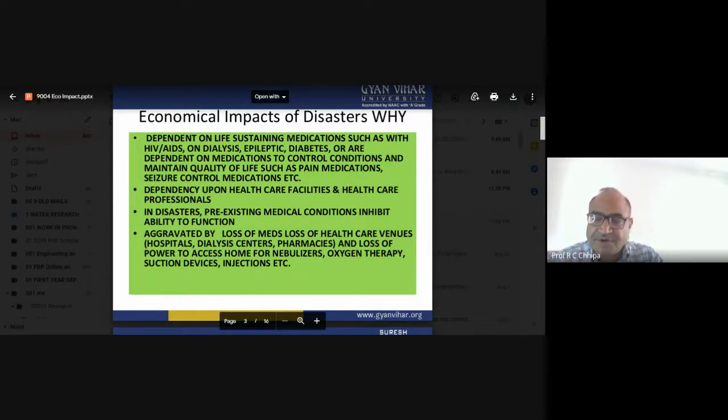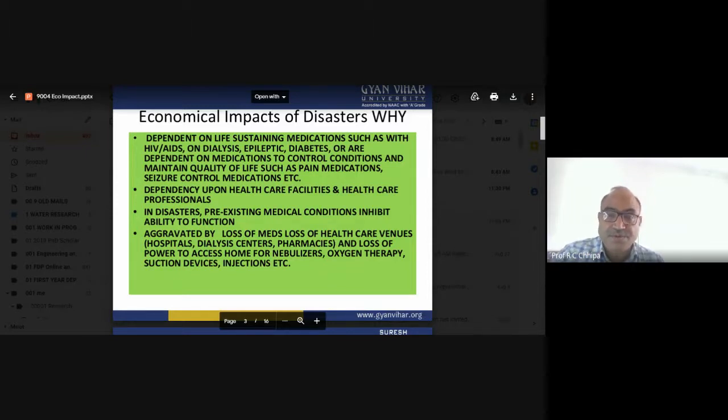They are shifted, so definitely they need money, and therefore the economy will be disturbed. So we have different taxes because of that. Natural disasters and man-made disasters definitely cause economic losses, and therefore the impacts are more and more.